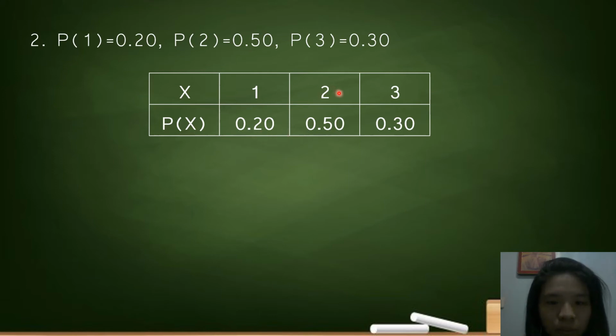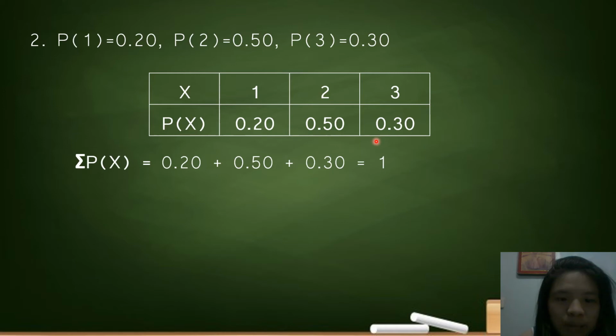X is equal to 2, P of x is 0.5. X is equal to 3, P of x is 0.3. Does it satisfy the first condition wherein each value should be between or equal to 0 and 1? Yes.